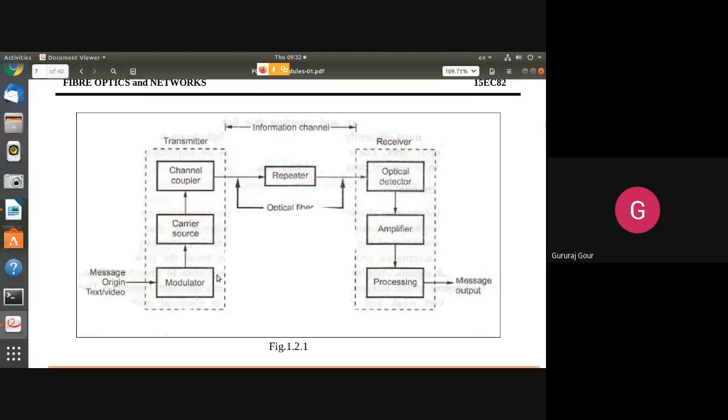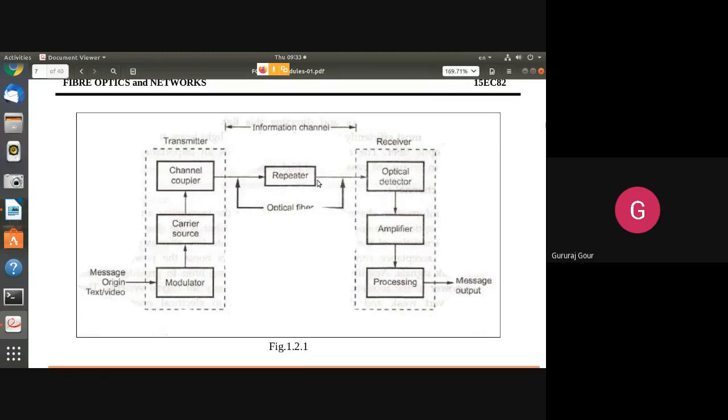Then the intensity modulated information is given to the channel coupler, which hands over your intensity modulated information signal to the optical fiber.